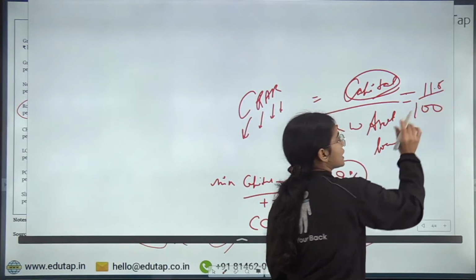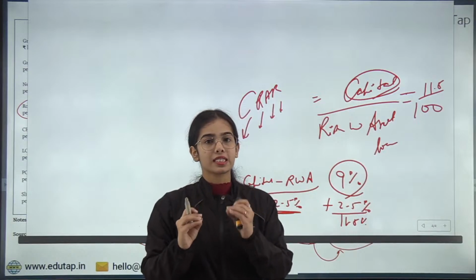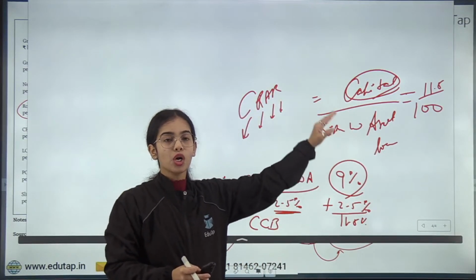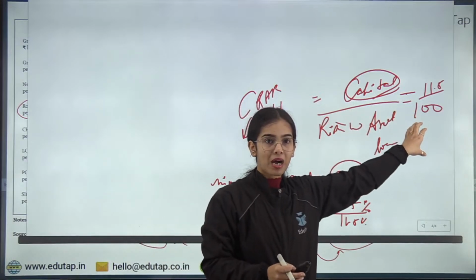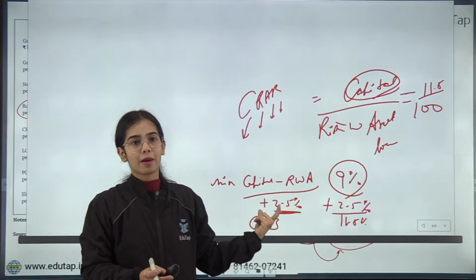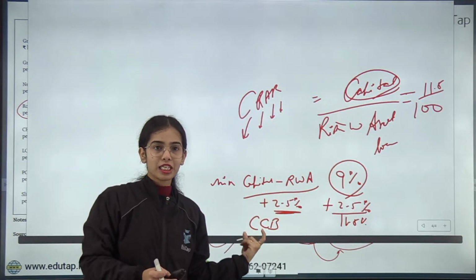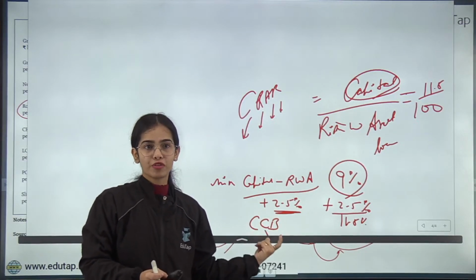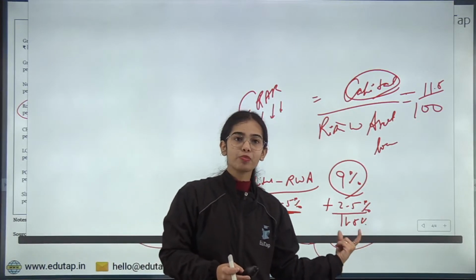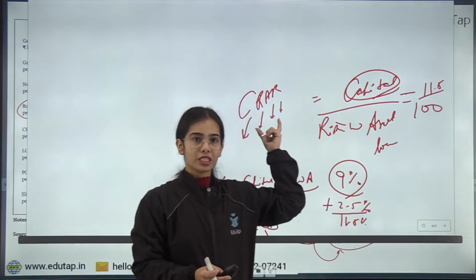Okay. So CRAR is the capital to risk weighted asset ratio against the risk weighted asset of the bank. The bank has to keep some capital. So that is 9% of capital the bank has to keep. But additionally 2.5% of buffer also the bank has to keep. So in total the bank has to keep 11.5% of the CRAR.